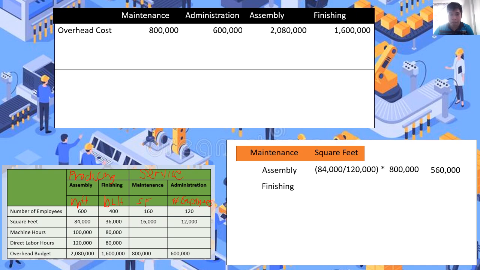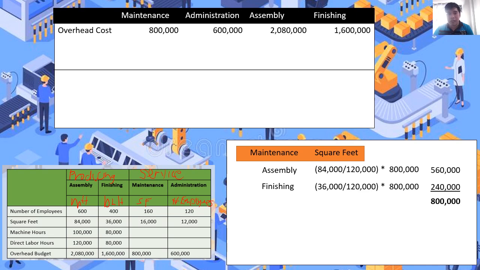How about sa finishing department? So sa finishing department, same approach lang din. Pero dito, ang related square feet lang natin ay 36,000. So 36,000 divided by 120,000 multiplied by 800,000 pesos, which is the maintenance cost. So therefore, the amount to be transferred to finishing department will be 240,000 pesos. So just to make sure na tama yung cost na ita-transfer natin, 560,000 plus 240,000, so ang magiging result niyan ay 800,000 pesos, which is equivalent to the estimated cost ng ating maintenance cost.